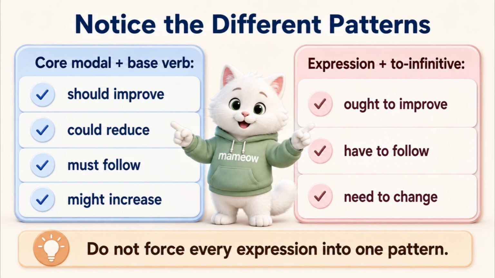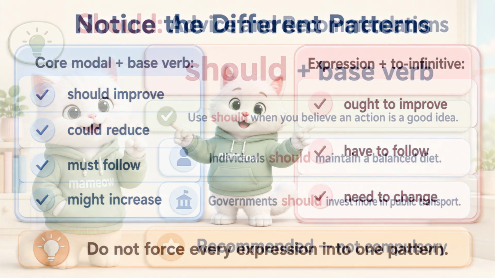Core modal verbs are followed directly by the base verb. Should improve. Could reduce. Must follow and might increase. Some related expressions include ought to improve, have to follow and need to change. These expressions have similar functions, but they do not all follow exactly the same grammatical pattern.